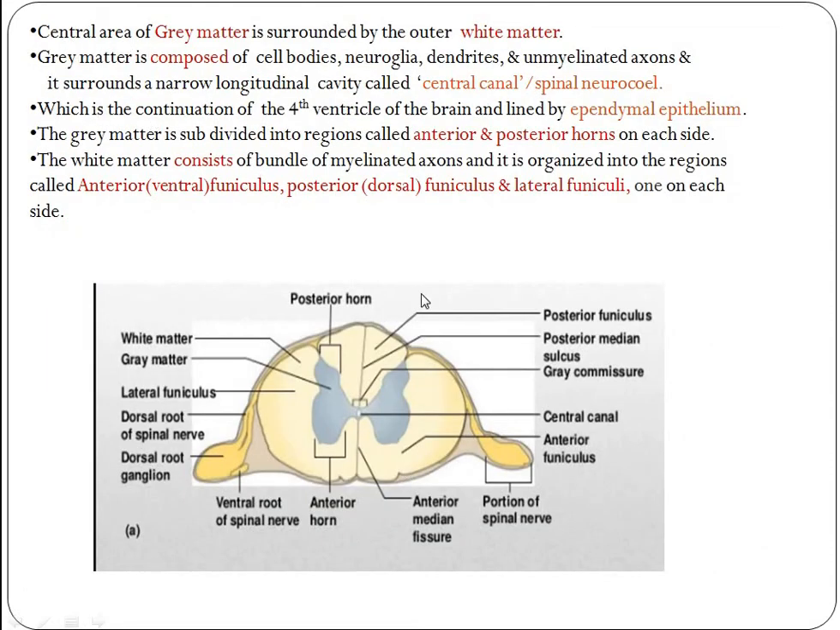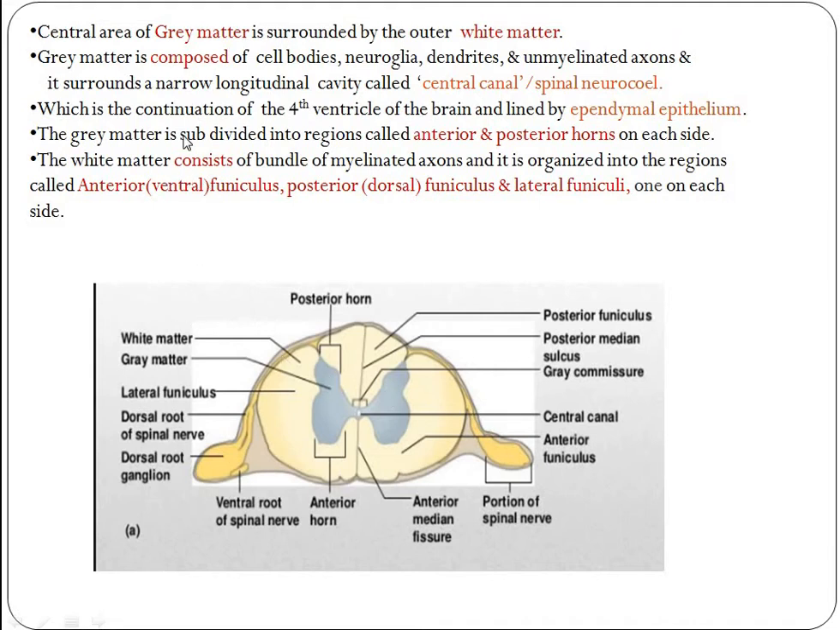Here is the central area. In the center is the central canal. Okay, the central area is called gray matter, and this gray matter is surrounded by white matter. First of all, the gray matter is composed of what? Cell bodies, neuroglia, dendrites, unmyelinated axons, and it also surrounds a narrow longitudinal cavity. See this cavity, it is called the central canal or spinal canal.